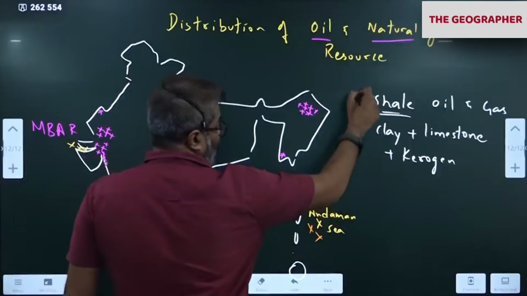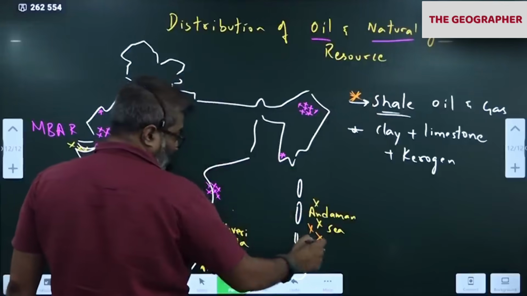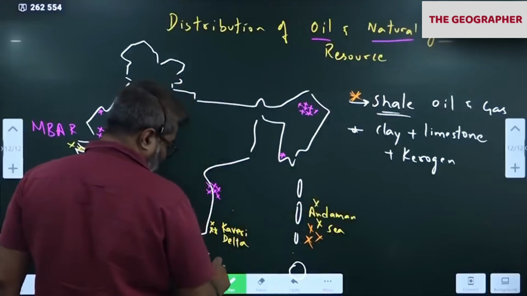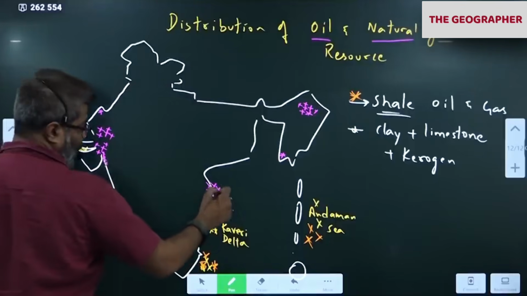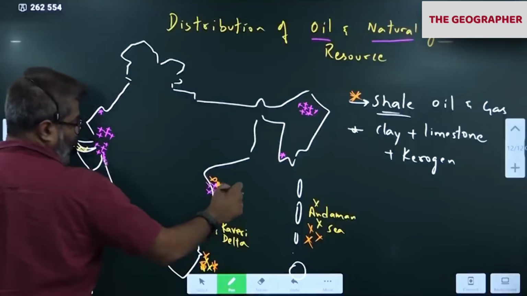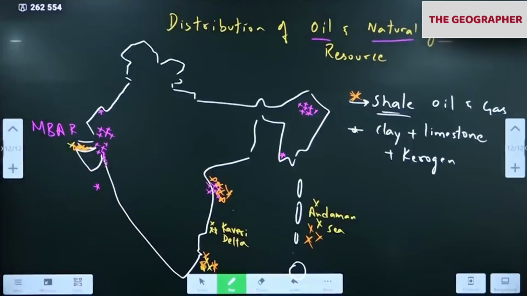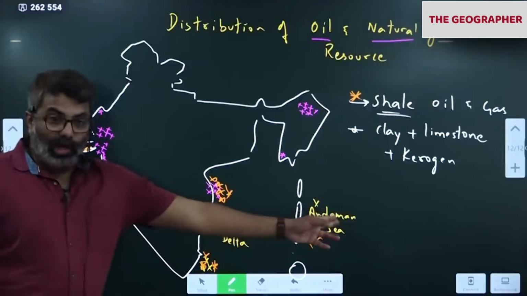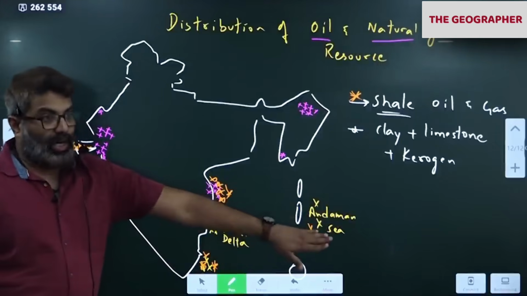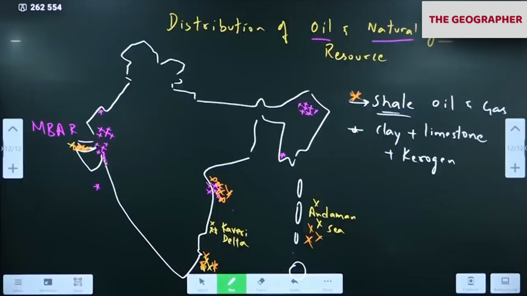I am marking shale in a different color. Shale is found in here, Gulf of Mannar. Gulf of Mannar, KG Basin also. KG Basin. Then Gujarat. In 4 places we have discovered shale. For shale I have used another color. This is normal oil gas plus shale. Okay. Done.